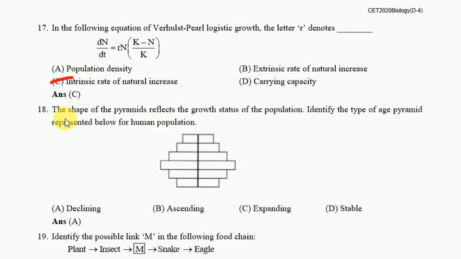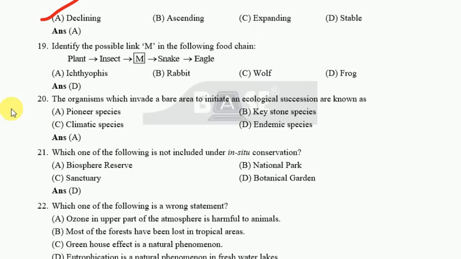Okay. The next one: the shape of the pyramids reflect the growth status of the population. Identify the type of age pyramid representation below for human population. The correct answer is declining. Okay. Next one: identify the possible link M in the following food chain. It is plant, insect, M, which is the link regarding this food chain. Okay. The answer is frog.